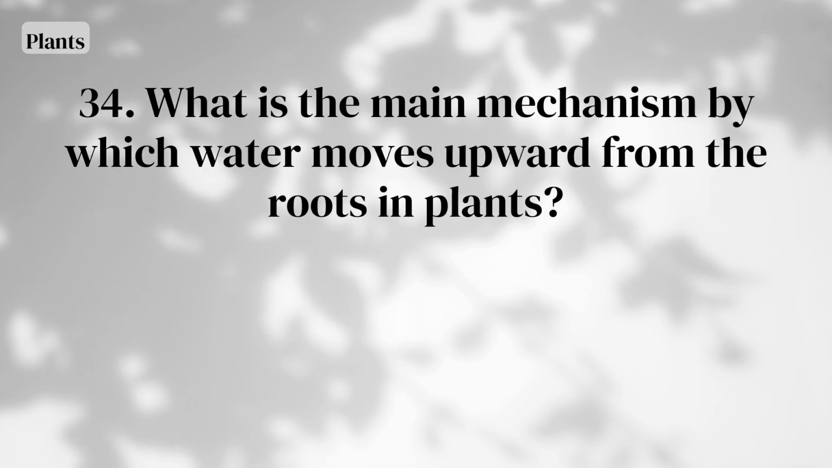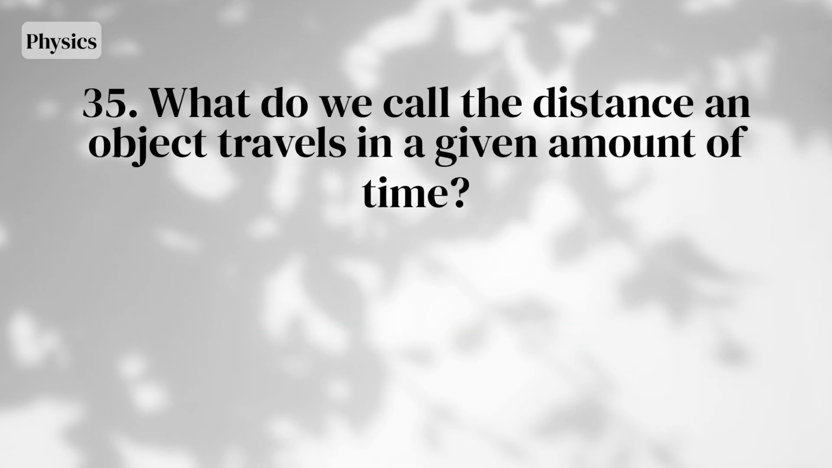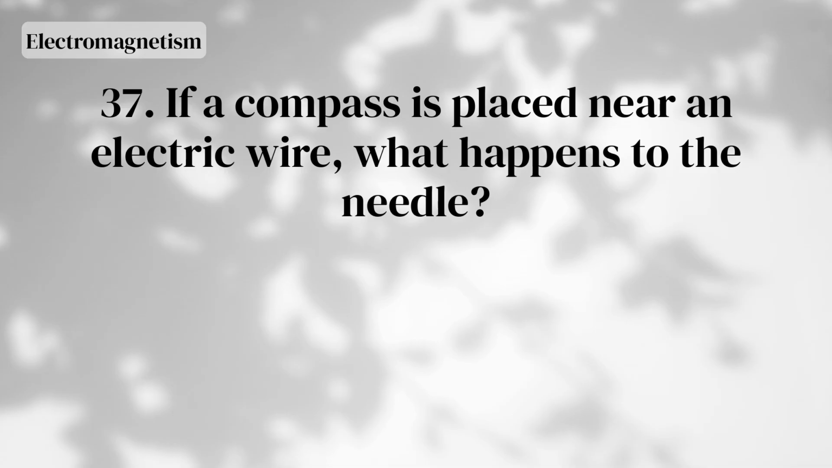Neural networks. What is the main mechanism by which water moves upward from the roots in plants? Transpiration. What do we call the distance an object travels in a given amount of time? Speed. Which cells are needed for blood clotting? Platelets. If a compass is placed near an electric wire, what happens to the needle?